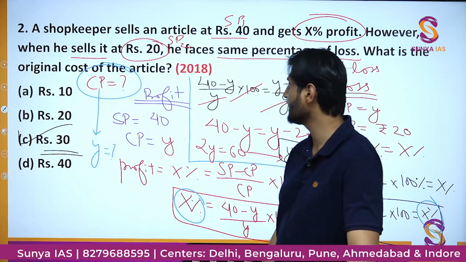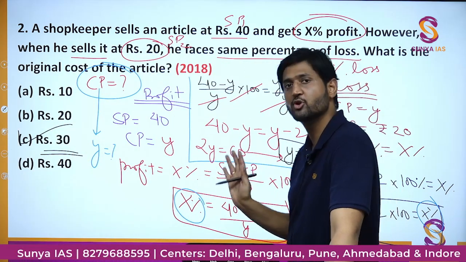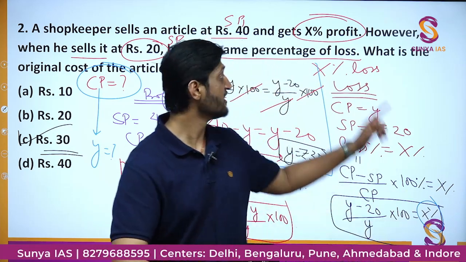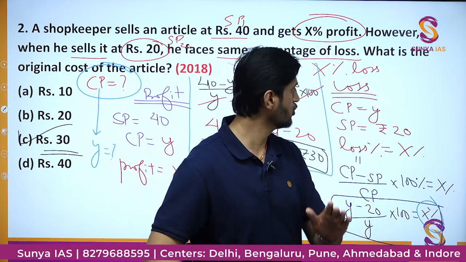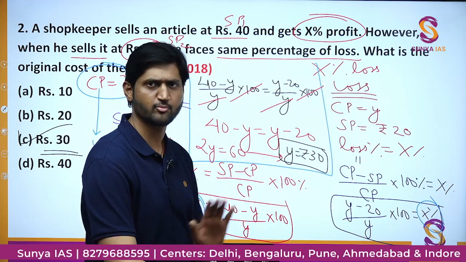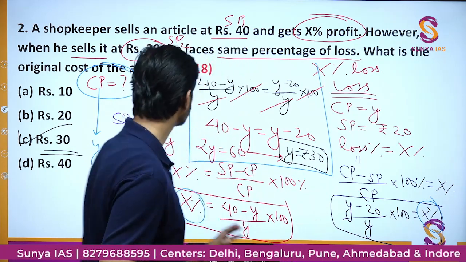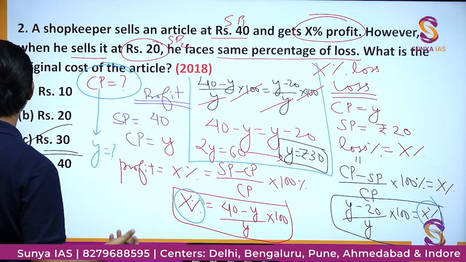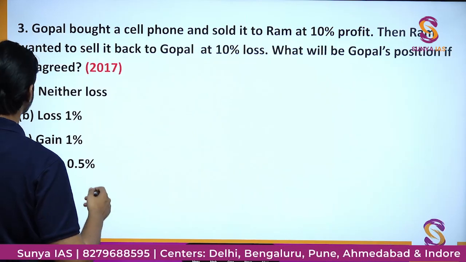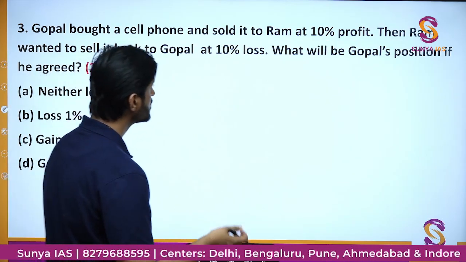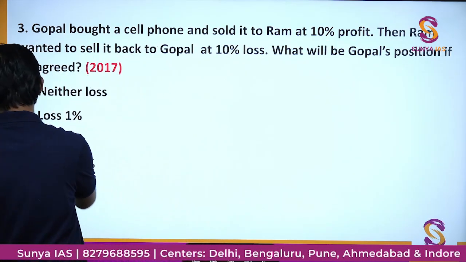So this was again a simple question. Here we are focusing on only one point of view, that is the retailer's point of view. So we are talking only in terms of cost price, selling price, profit and loss. So far we are not discussing the marked price and discount component. Again, this question is a very easy question.